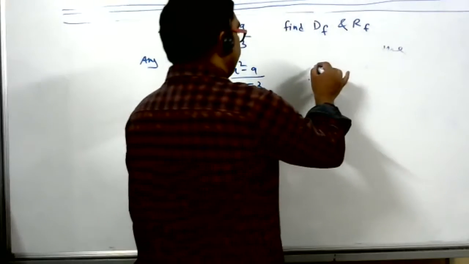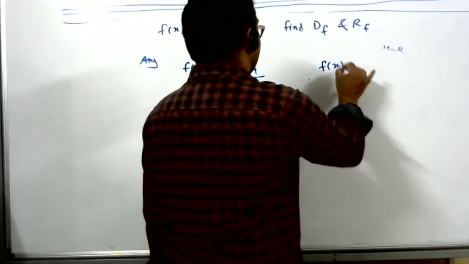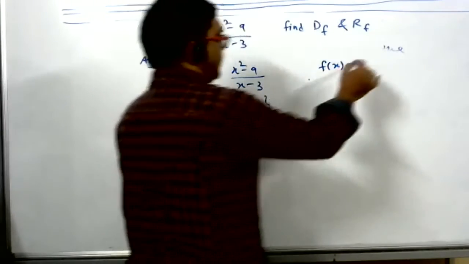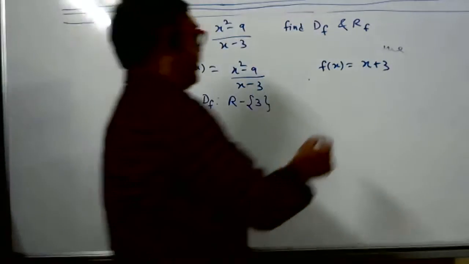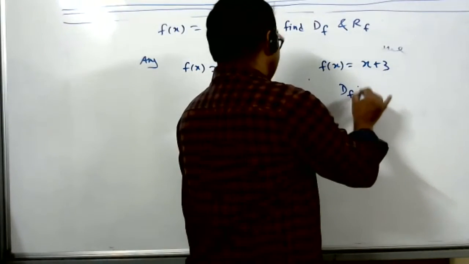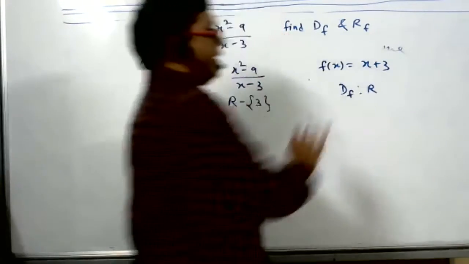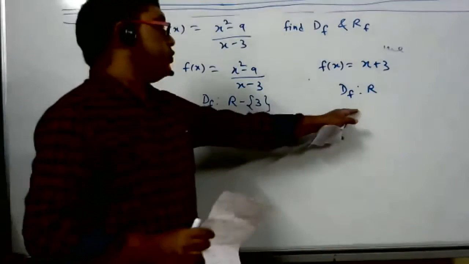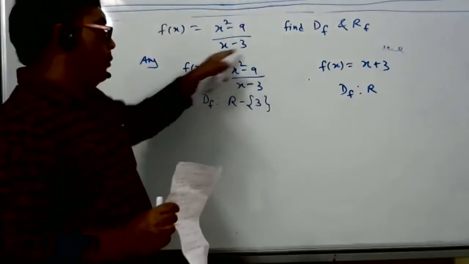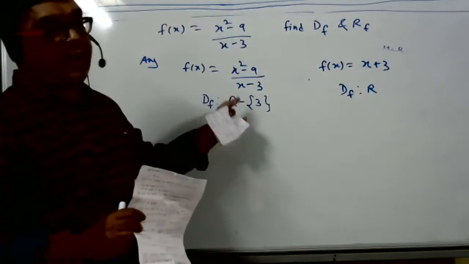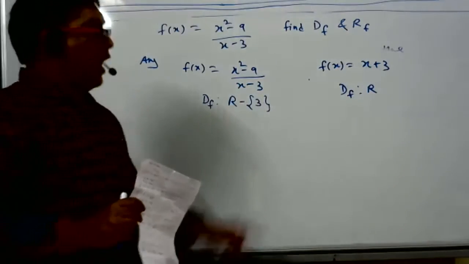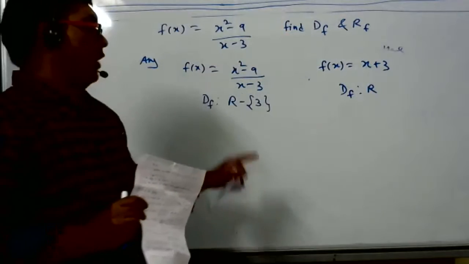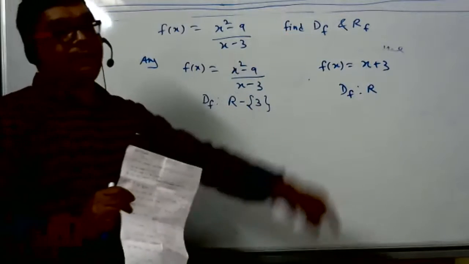If after factorization, what will happen? f of x is equal to x plus 3. Now x plus 3 has domain all real numbers. So we would be getting a wrong answer. That is the reason we have to find the domain as it is given in the question. We cannot simplify and then find the domain, because we are changing the appearance of the question. So for the domain we don't cancel; we have to find it without that.